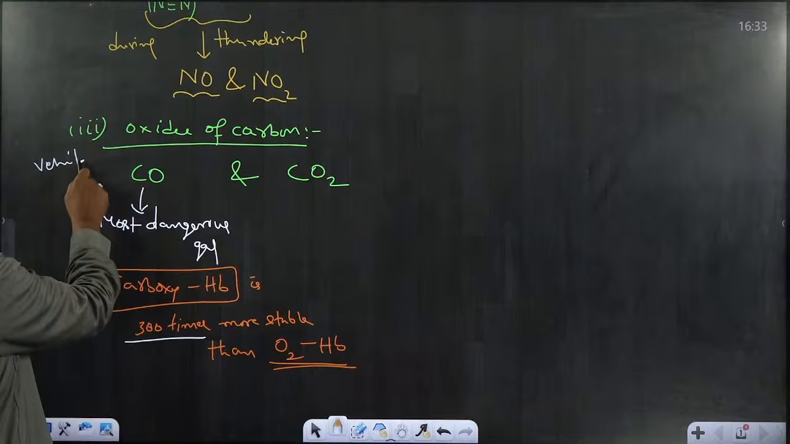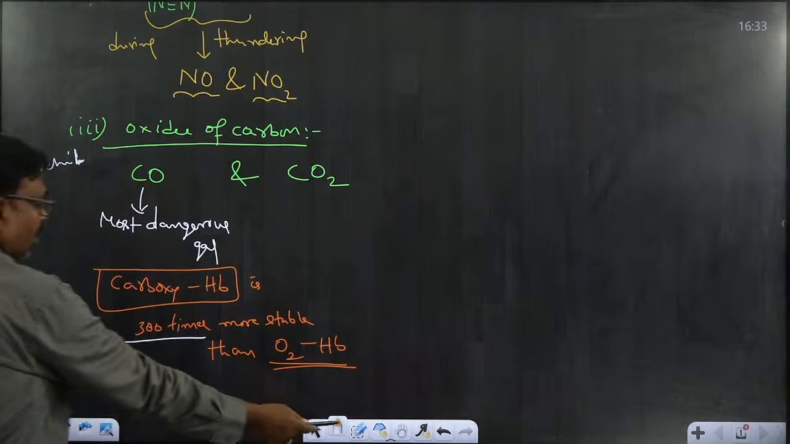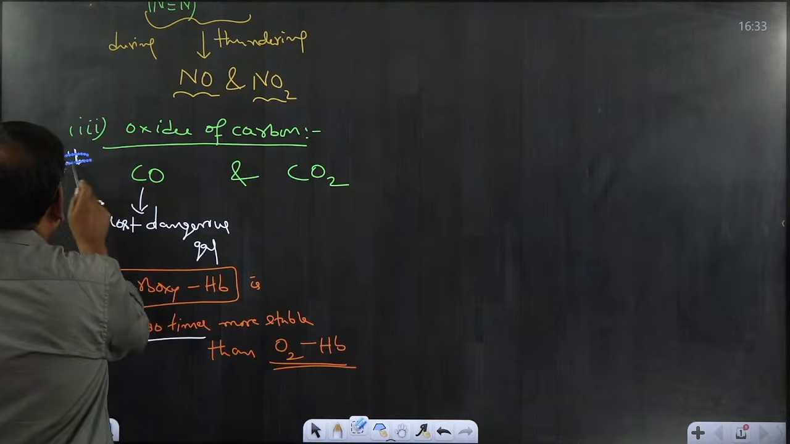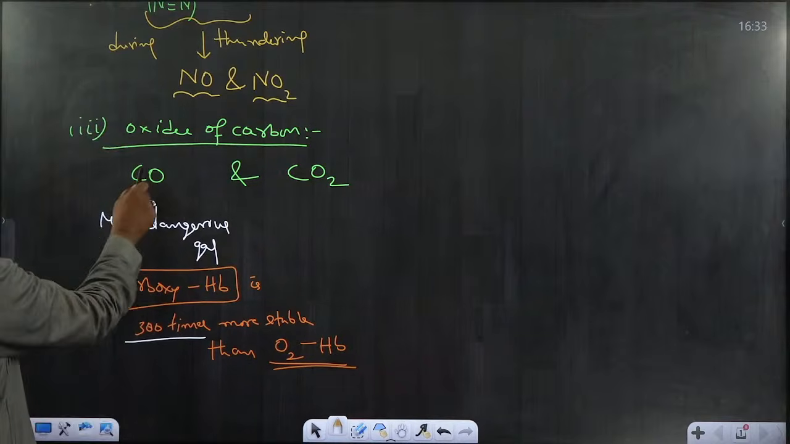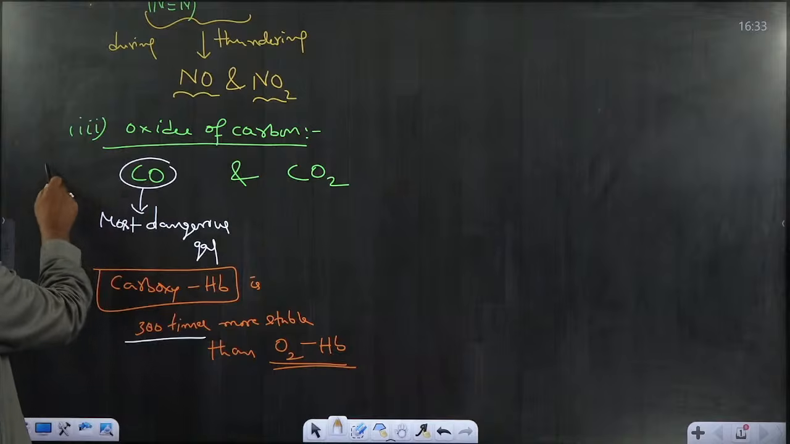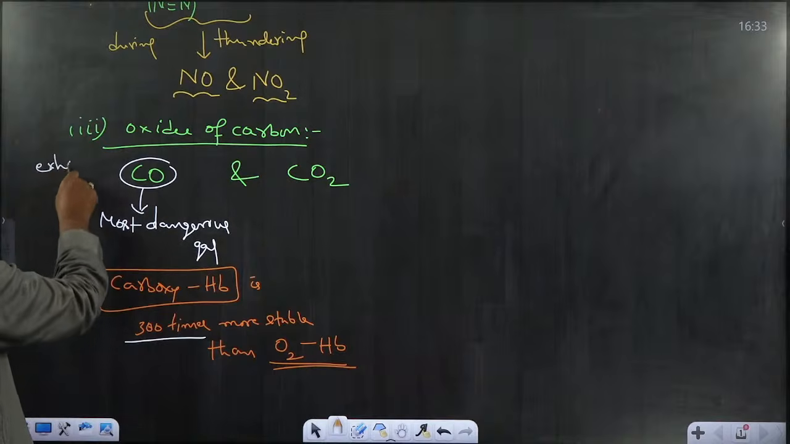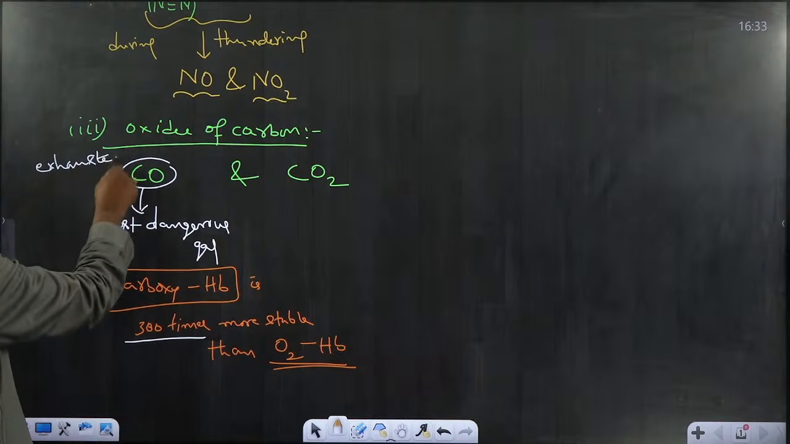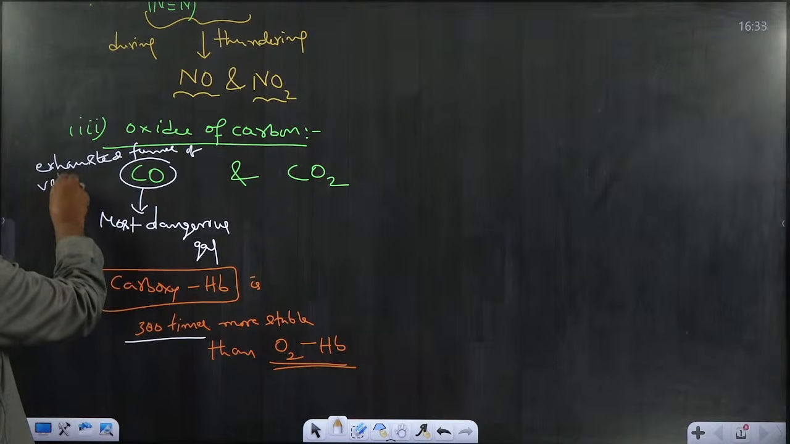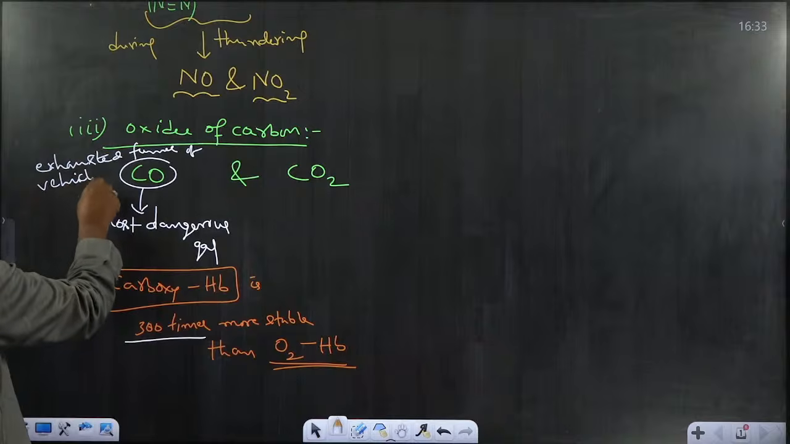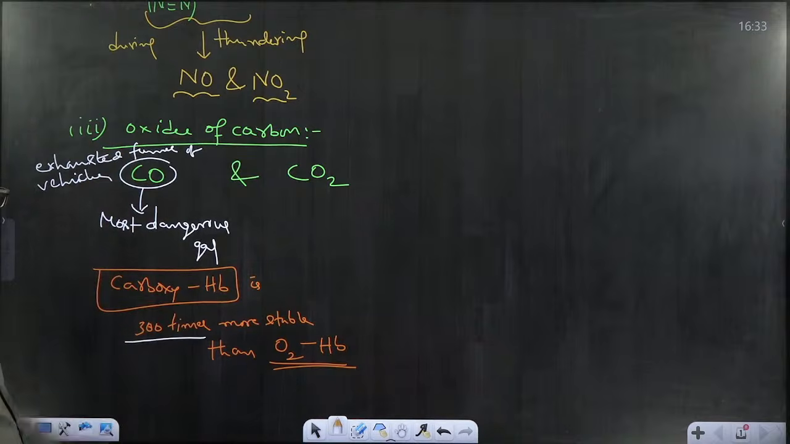CO will be released from vehicles by burning of fossil fuels. So generally we use fuel in the vehicles. That carbon monoxide will be present in exhausted fumes. The exhausted fumes of vehicles release carbon monoxide, so that carbon monoxide causes harmful effects to human beings.